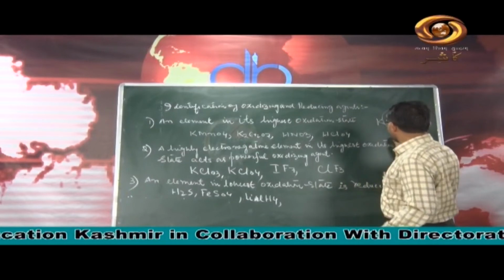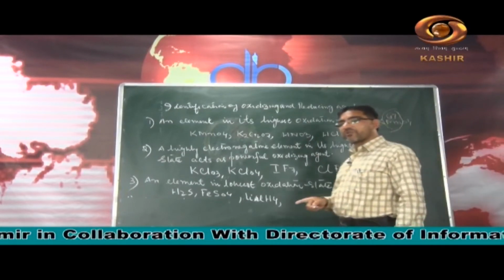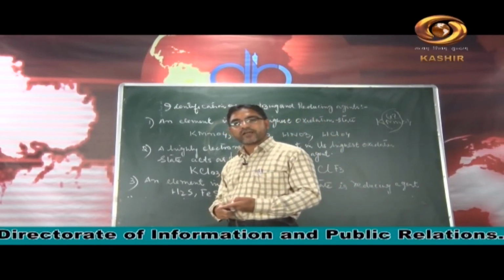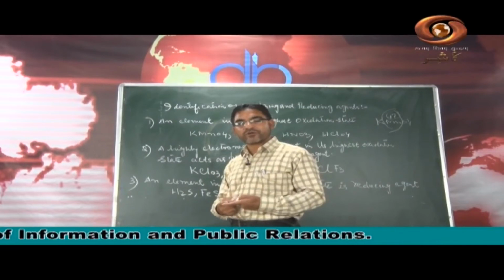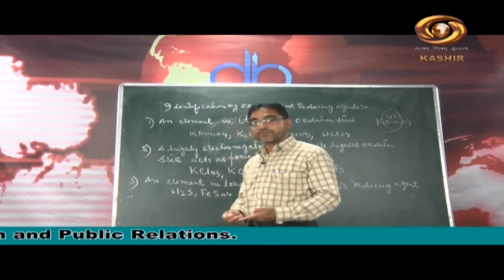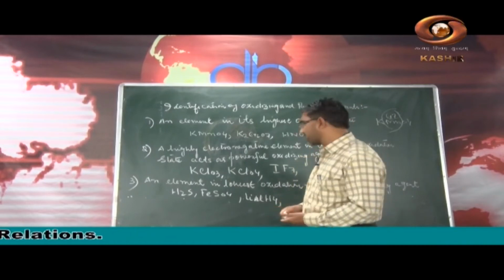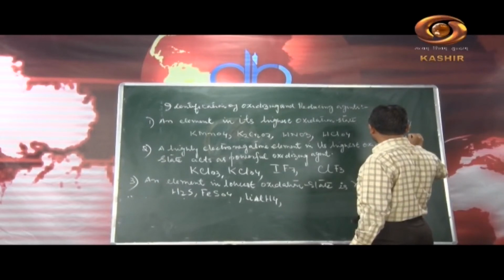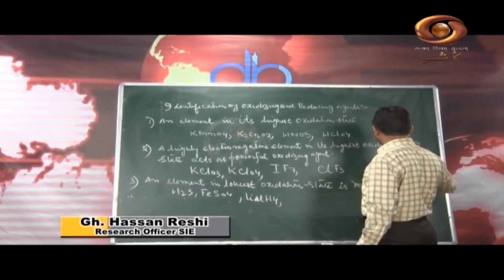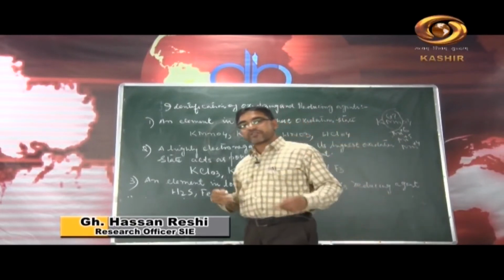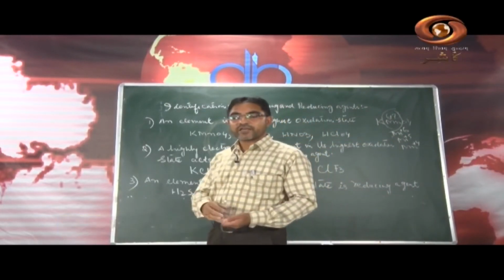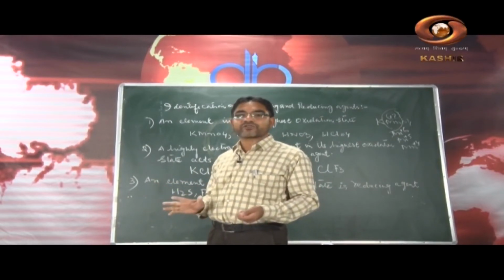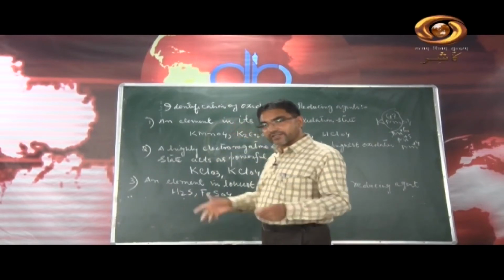Manganese is +7 here. Does this mean that only in the +7 oxidation state it can act as an oxidizing agent? If it is in the +6 oxidation state, or in +5, then too it can act as an oxidizing agent, certainly it can, beta. When it is in the +6 oxidation state, +5, or +4 oxidation state, etc., it can act as an oxidizing agent because it will try to gain electrons. When it is in the +4 oxidation state, it can gain electrons. When it is in the +5 oxidation state, it can gain electrons.